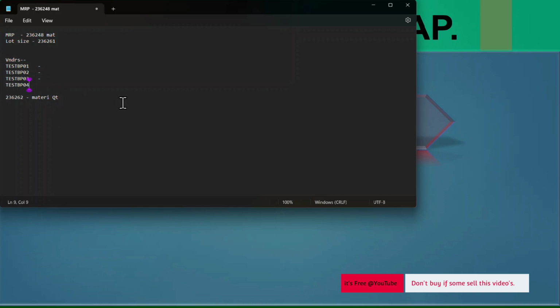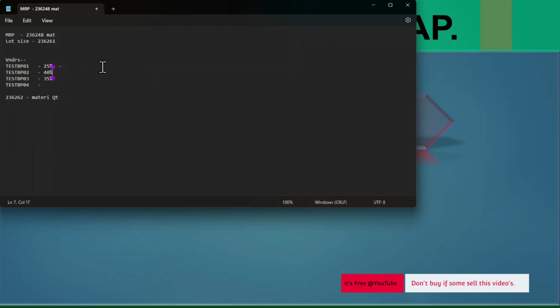So let's say now we have 4 vendors and we want to give the percentage of quota. Out of that, I will cover this fourth later. But let's say among these 3 vendors, I have to divide 100%. So I will give 25% for the first vendor, then maybe 40% for the second vendor, and then the remaining 35% for the third vendor. So altogether it is 100. Yeah, 35, 25, 40, it is 100.